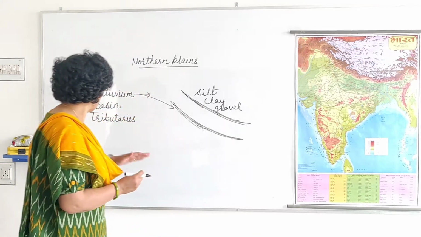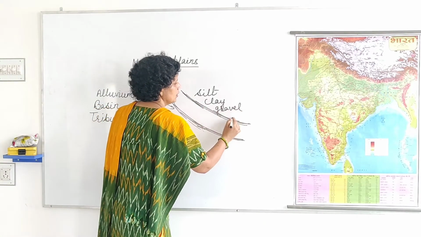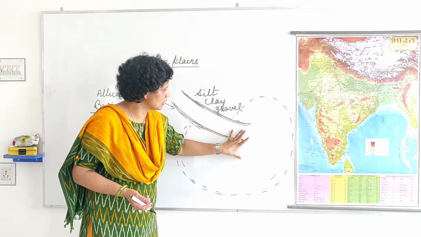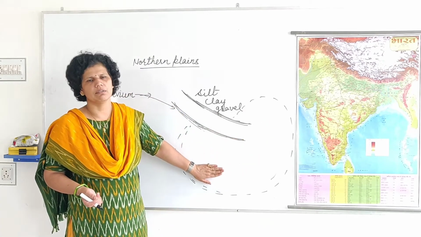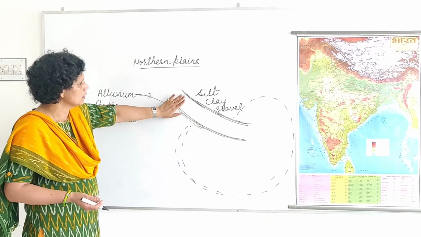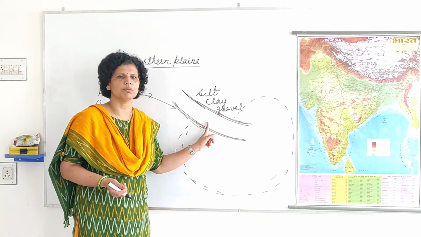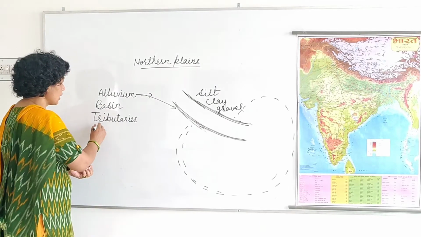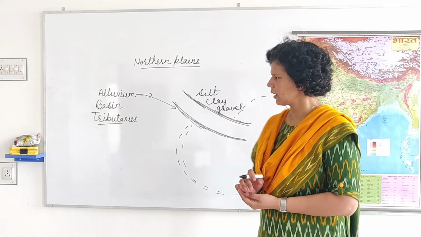Now, what is the basin? Basin means this river is flowing and flows single. How?